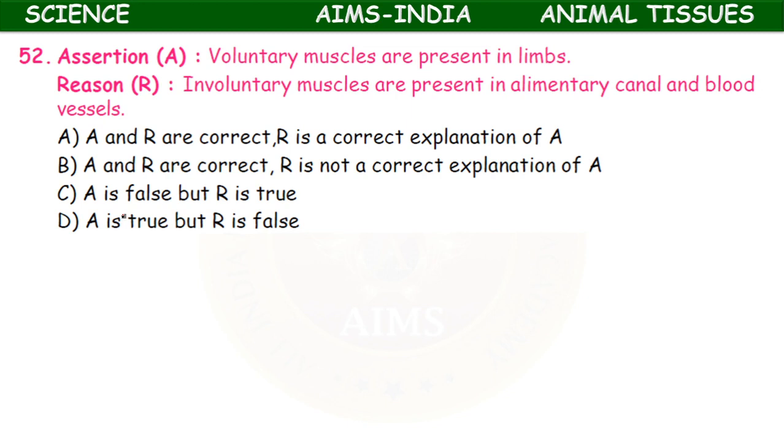Another assertion reason type. Voluntary muscles are present in limbs. Reason: involuntary muscles are present in the alimentary canal and blood vessels. Okay, here both are correct, but the reason is not a correct explanation of A. Voluntary muscles are present in the limbs, correct. Involuntary muscles are present in the alimentary canal and blood vessels, it is also correct. But R is not a correct explanation of A.